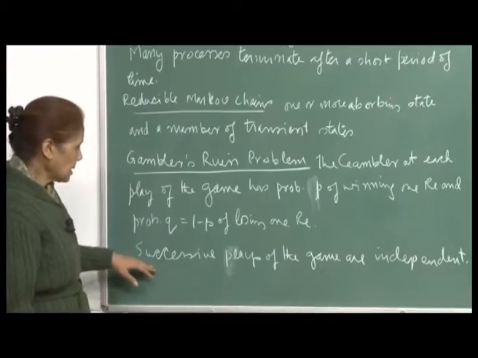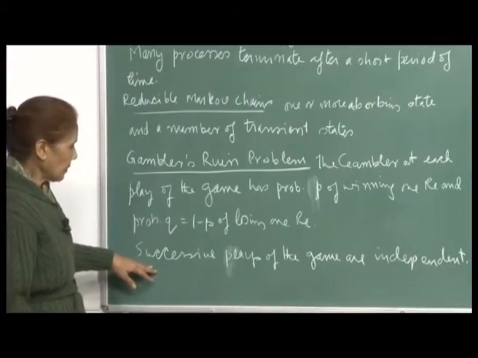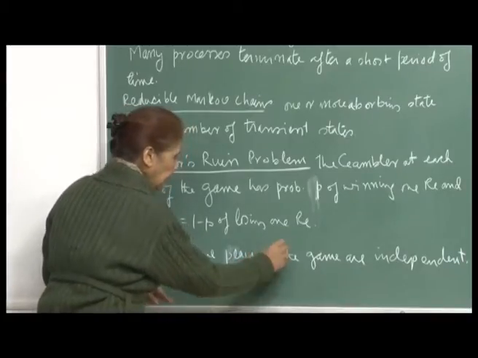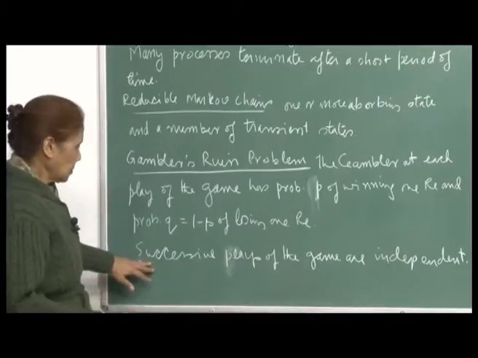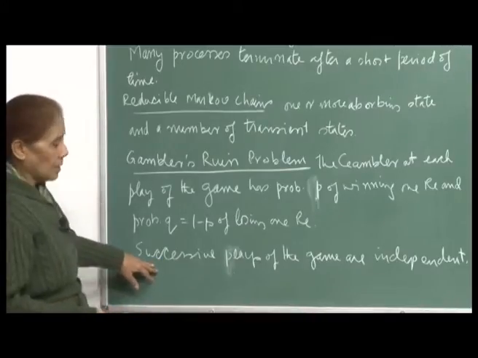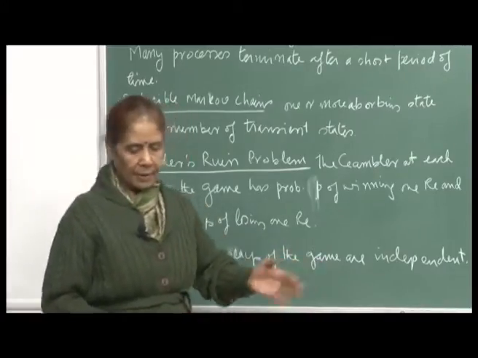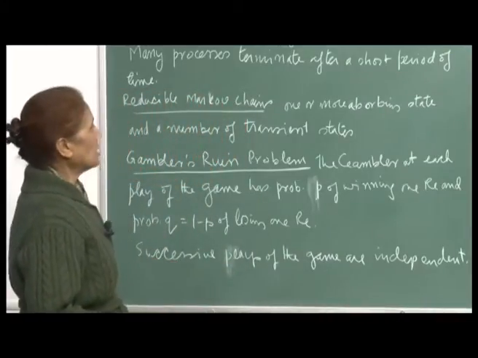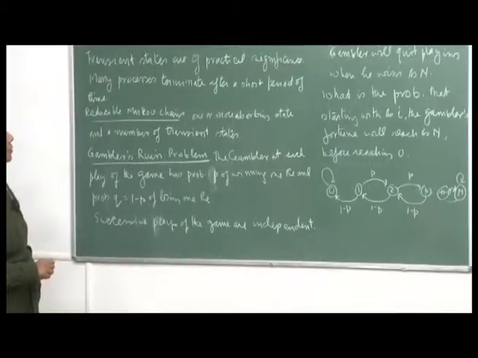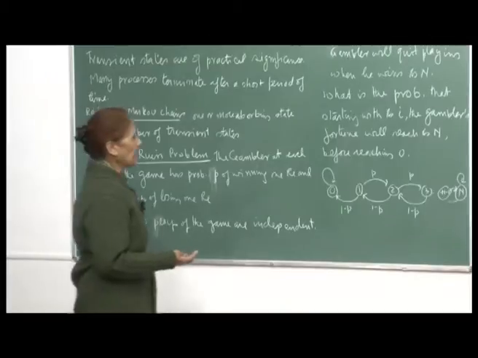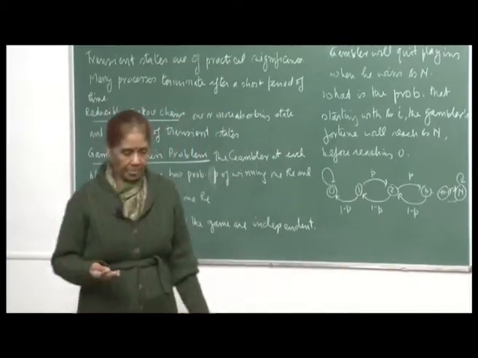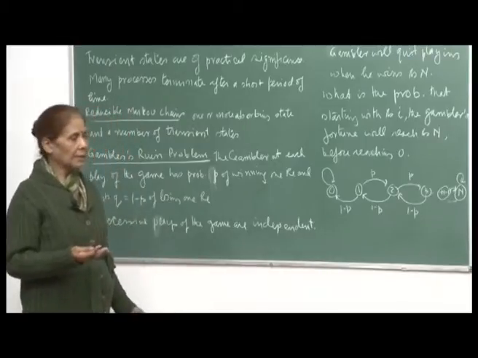The successive plays of the game are independent, which means whatever the outcome of one play, the game goes on independent of what has happened, and the gambler will quit playing when he wins rupees n. He wants to make a fortune of rupees n, and so he will quit the moment he has earned n rupees.